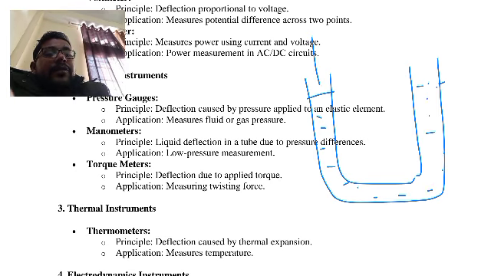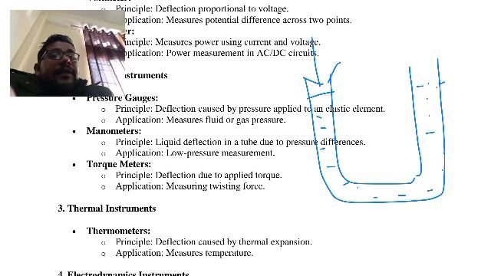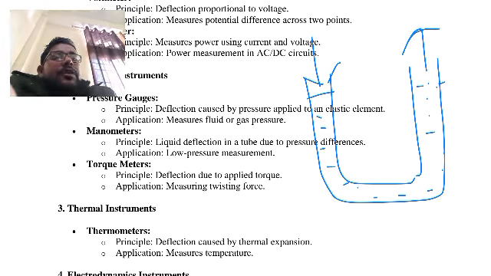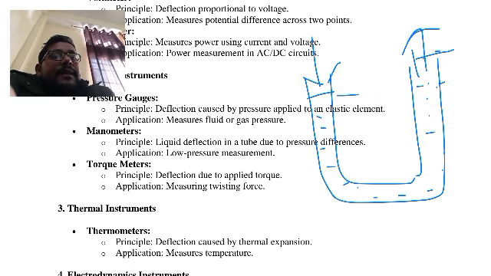When pressure is applied here, the liquid moves upward, so the level increases here. Then we can measure the height difference between this and this. This is the height h.